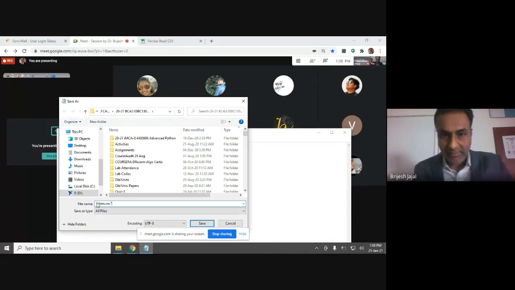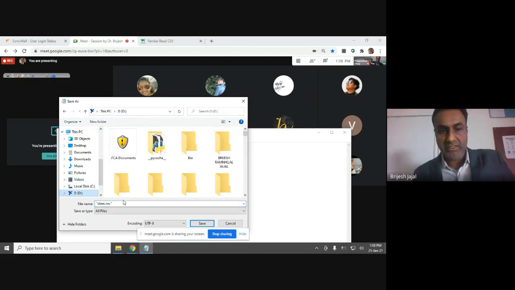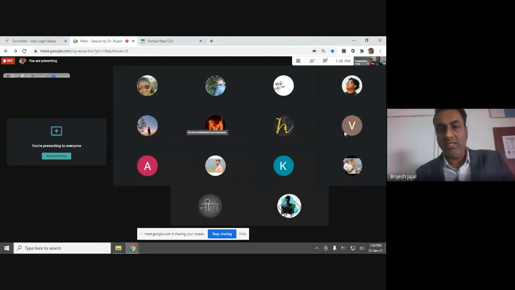As I mentioned, I can see some of you know this feature, some of you don't. It is a simple text file, but I am saving it with the CSV extension. Let me save in D drive. Okay, this is done.